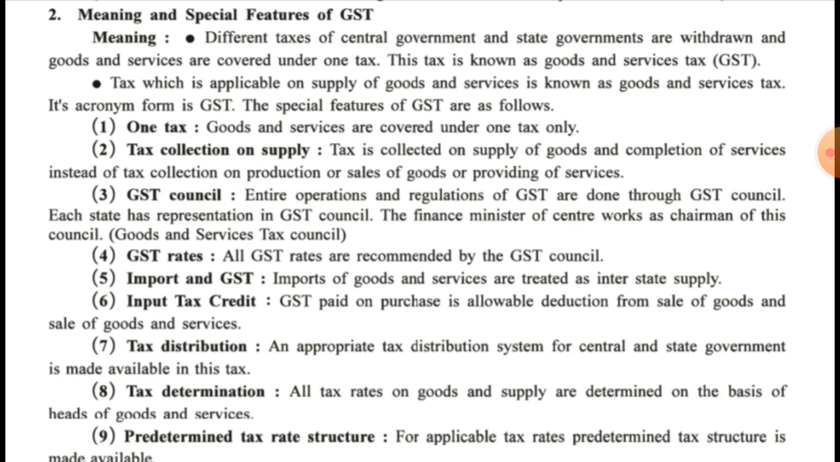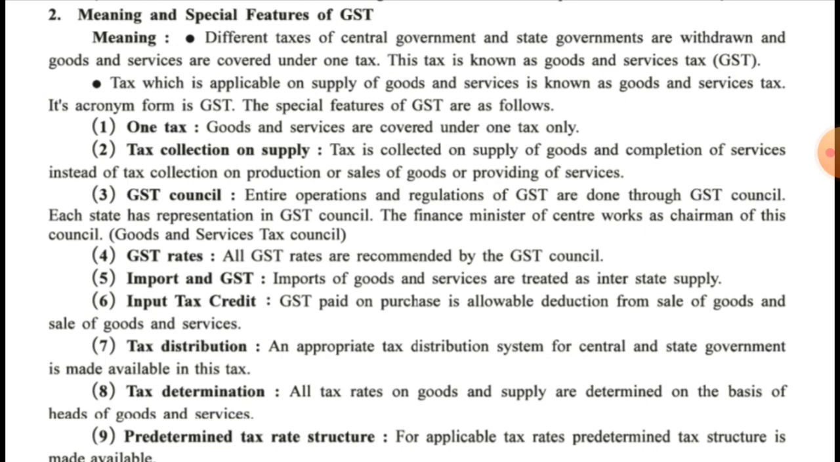The special features of GST are as follows. First one, one tax. Goods and services are covered under one tax only. It means separate taxes are not there for goods and separate taxes are not there for services. There is a common tax applicable for goods and services.